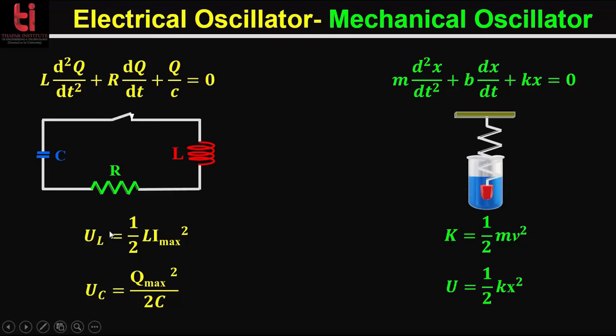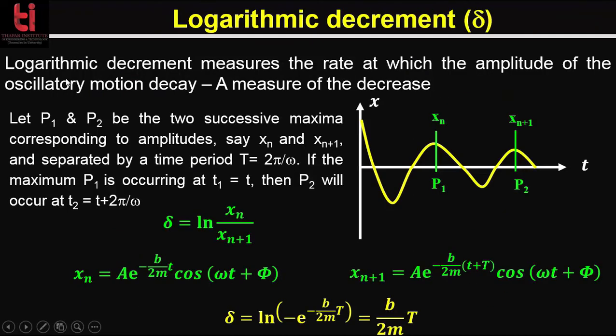The energy in this LCR circuit has two components. One is UL, the energy stored in the inductor, which is equal to half Li square, and the energy stored in the capacitor, which is equal to Q max square divided by 2C. And for the mechanical oscillator, there is kinetic energy, half mv square, and potential energy, half kx square. So there are some important terms associated with damped harmonic motion.